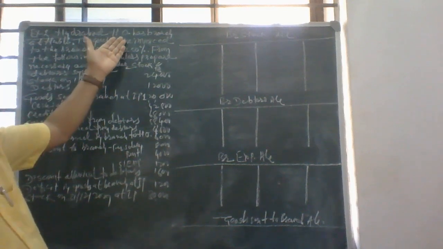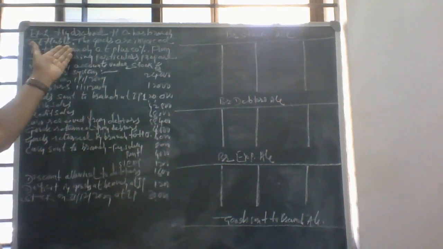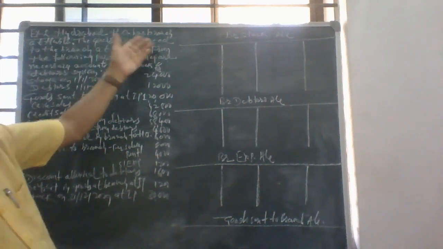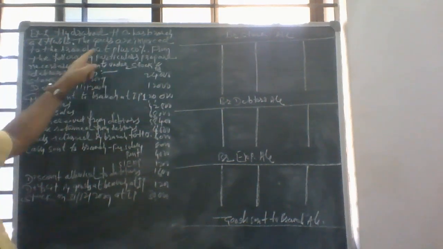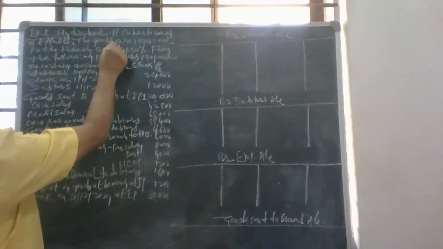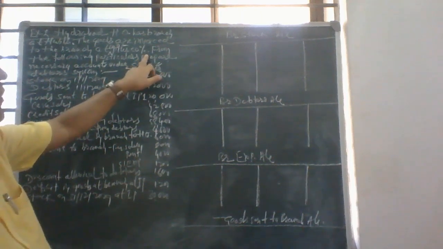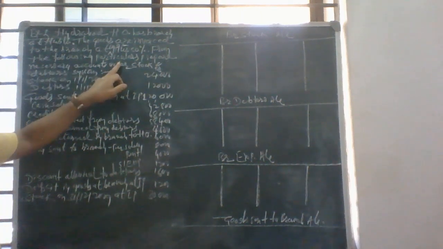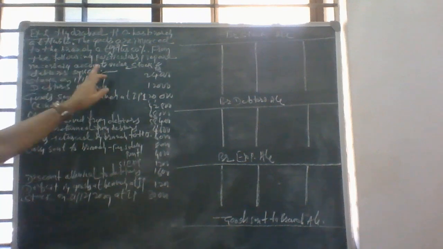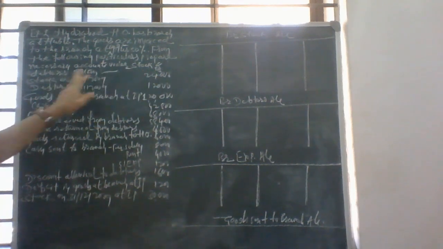Hyderabad head office has a branch at Hubli. The goods are invoiced to the branch at cost plus 50%. From the following particulars, prepare necessary accounts under stock and debtor system.